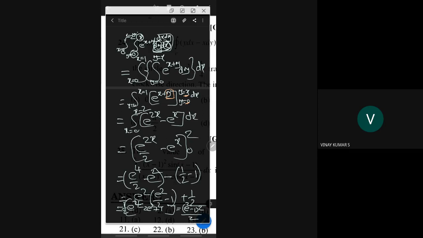That's why e power x plus y will come again, integrate. Then in place of y, I'm putting that constant as x because the upper limit is y is equal to x here. The lower limit is y is equal to 0. Integrating variable is y there. So here this is variable, this is variable, this is constant. That is constant. Is it clear? Still not clear.